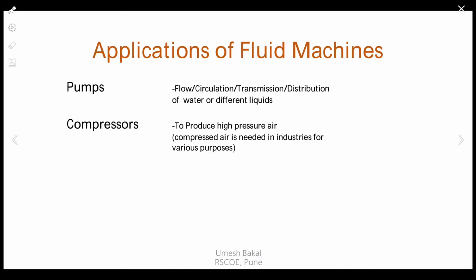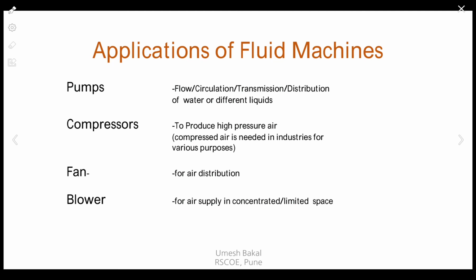Now next, applications. Water compressors, fans and blowers, water pumps: over here we mean a particular purpose, not application, but a particular work. For what application is a particular turbo machine used? Pumps are used for circulation, flow, transmission, and distribution of water and different liquids. Why are compressors used? They are used to produce high pressure gases or air.